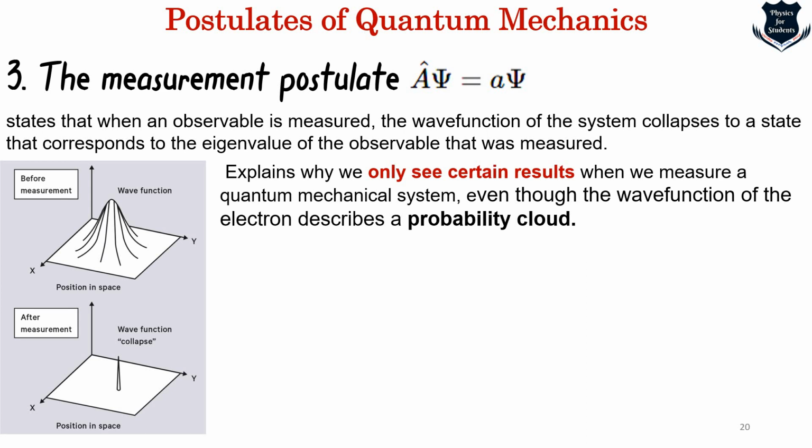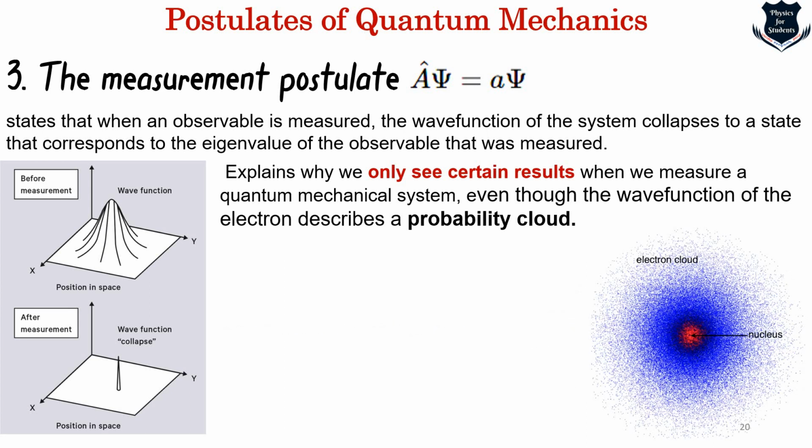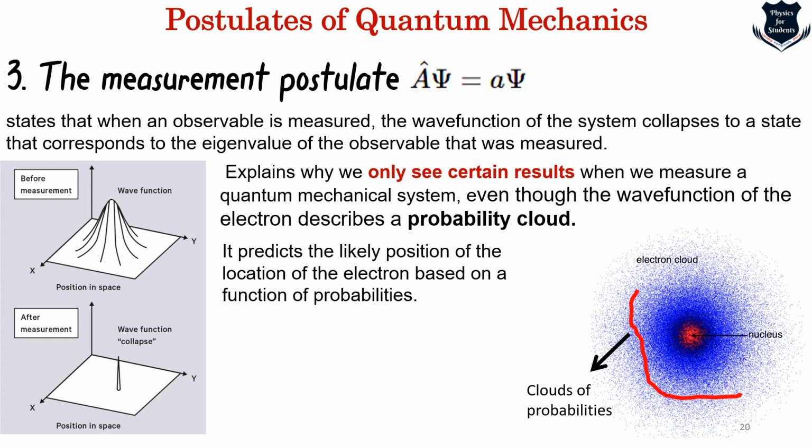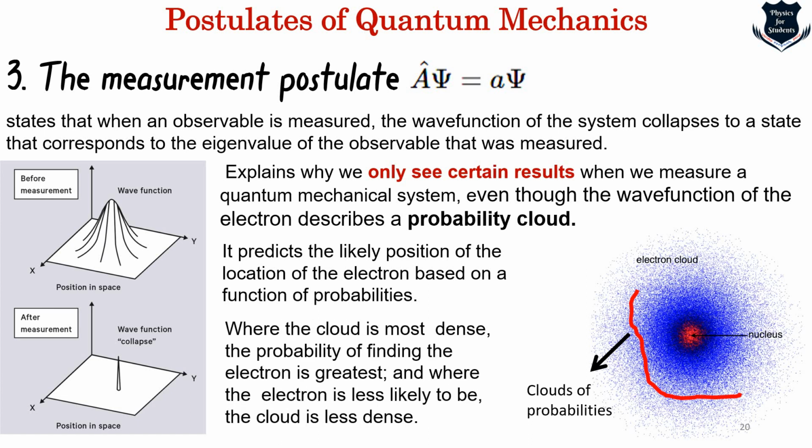Now what do I mean by probability cloud? From Bohr's atomic model we have now moved to this new model. So you see the nucleus and the electron cloud. This part shows the cloud of probabilities. The denser the cloud, the more likely the electron is to be there. That is why it is called a cloud of probabilities. Where the cloud is most dense, the probability is more, and where the electron is less likely, the cloud is less dense.